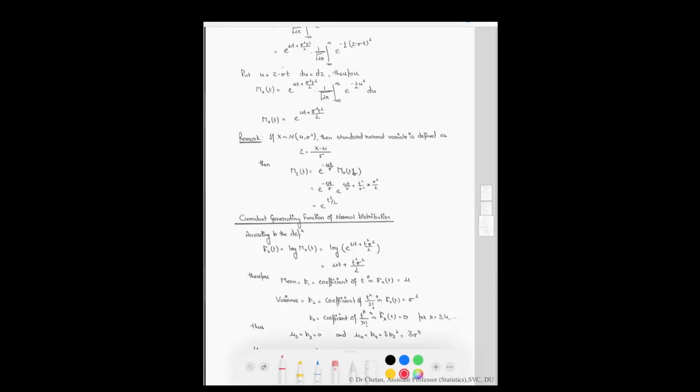Now, for solving this value, put u is equal to z minus sigma t. It means that du is equal to dz. Therefore, M of x of t, that is the moment generating function, is equal to this quantity. And the value of this integral equal to 1. Therefore, the moment generating function is equal to this quantity. Now consider a special case. If x follows the normal distribution with mean mu and variance sigma square, then the standard normal variate is given by this quantity. Then the moment generating function of the standard normal variate is given by this quantity.